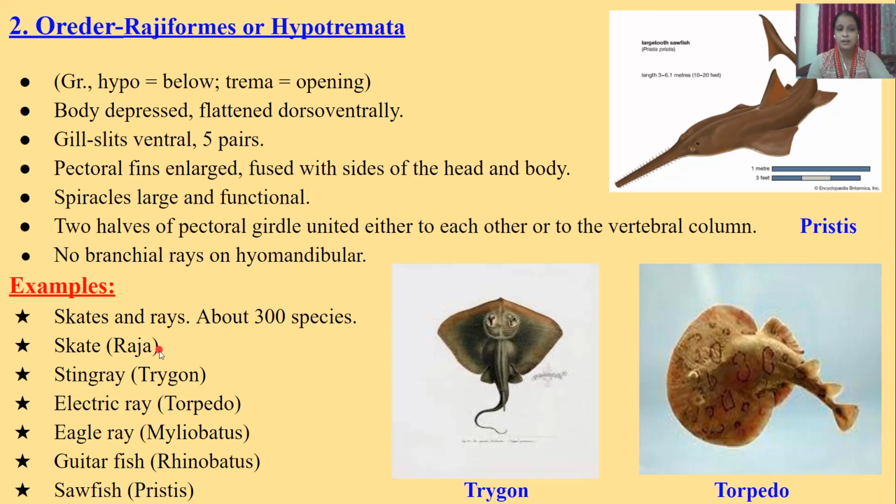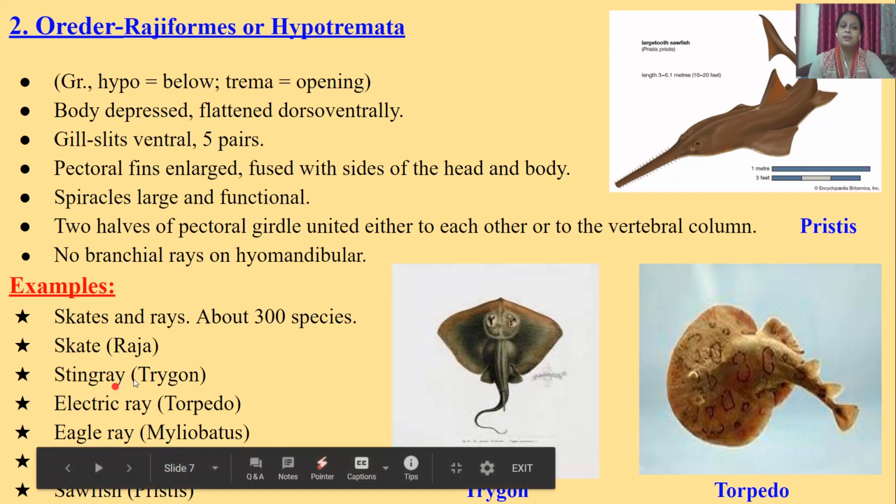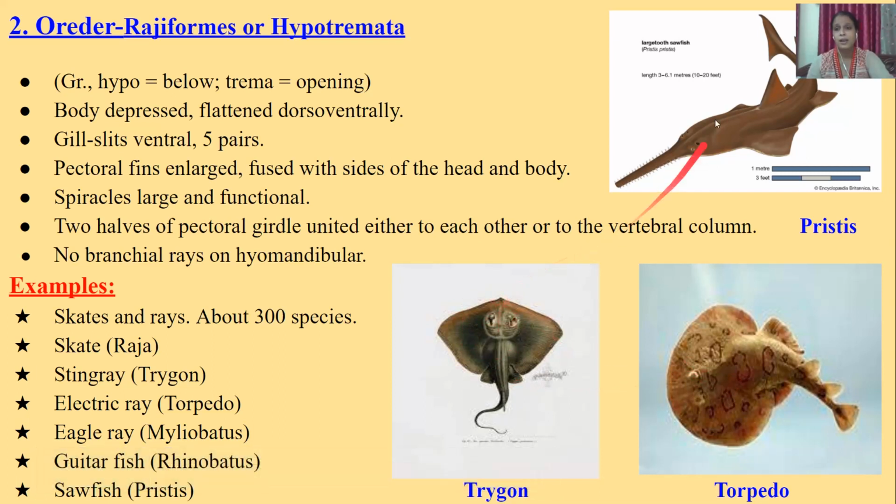Skate, another name is Raja, stingray is Trygon, electric ray is Torpedo, eagle ray is Myliobatis. This is an electric ray, this is an electric ray, and this is a Trygon. And next is Pristis. Pristis, another name is sawfish.